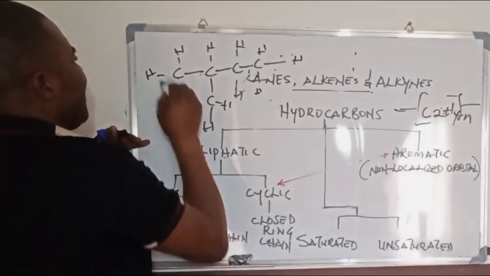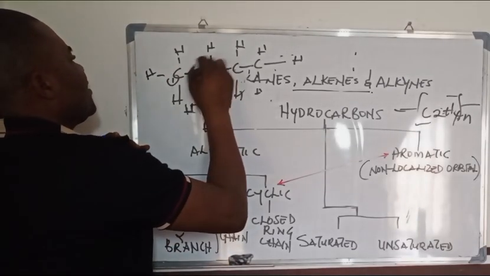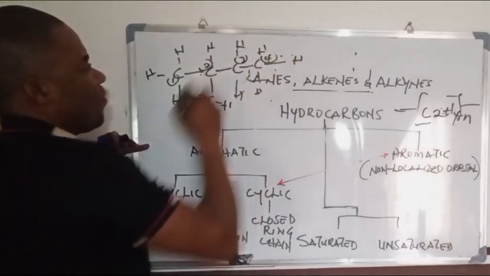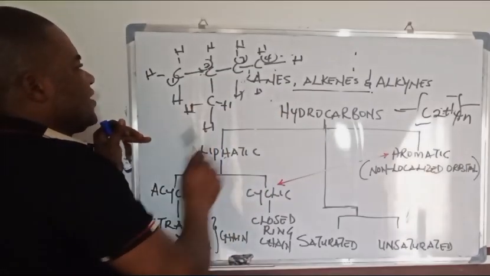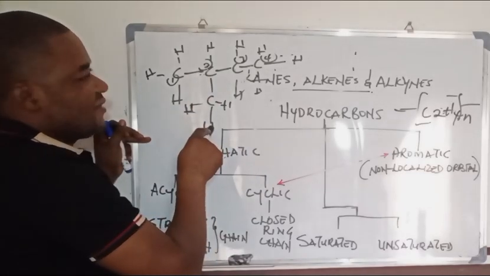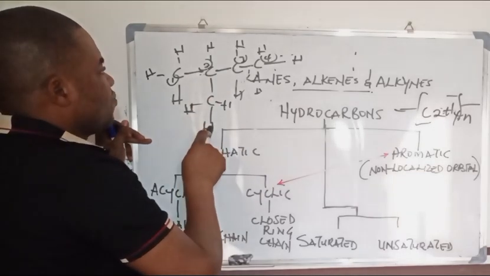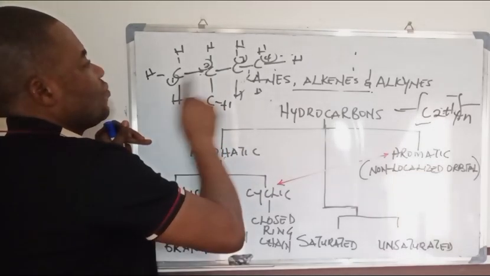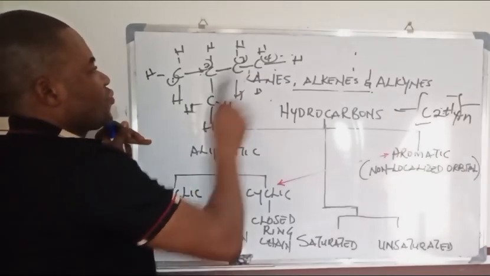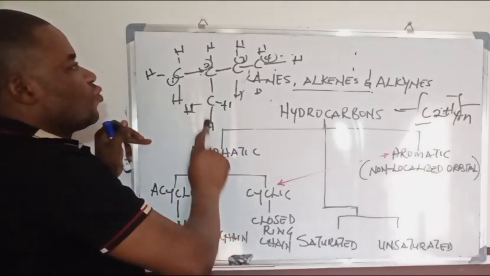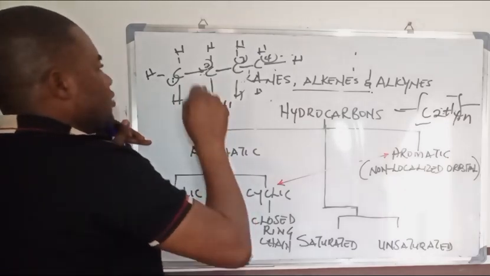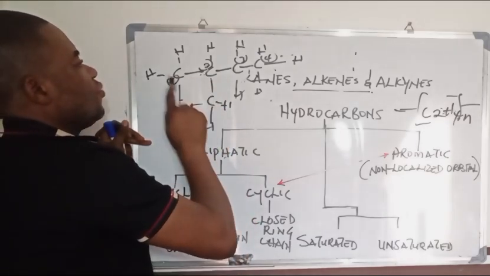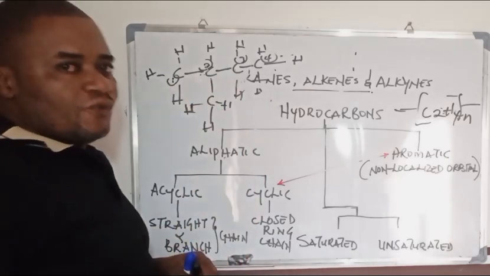If I'm counting from here, this is 1, 2, 3, and 4 carbon atoms. So this is 2 methyl what? The methyl group is at the second carbon atom. So this is 2 methyl butane.